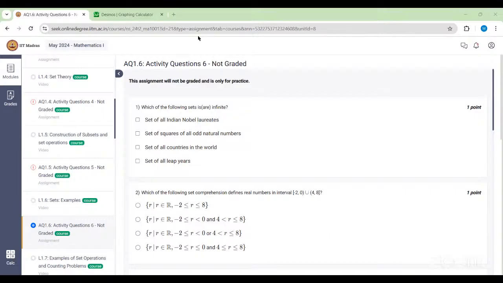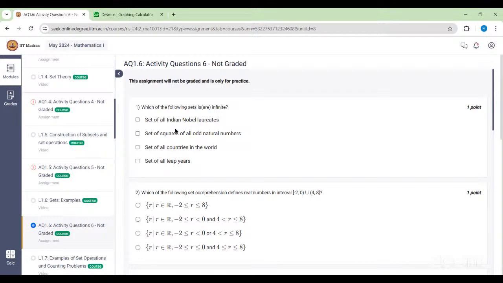Yes, Shweta. So here the set of Indian Nobel laureates, right? There are not infinitely many. There will be finitely many only, because the Nobel Prize started from a certain timeline. It will be in the 80s or the 90s, something like that. But there will be only finitely many.